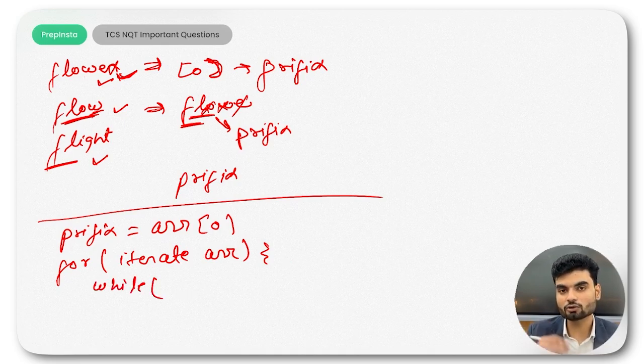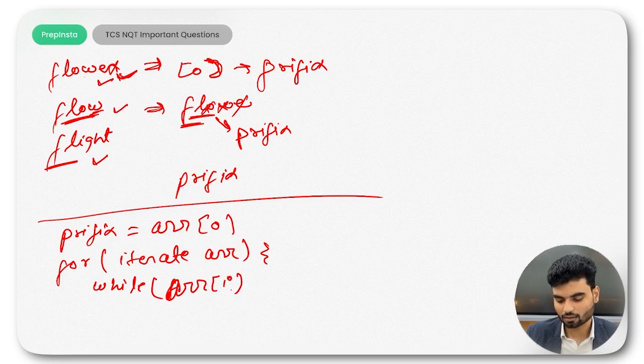You'll check if this upcoming value, ARR I, includes the prefix, using index of prefix.